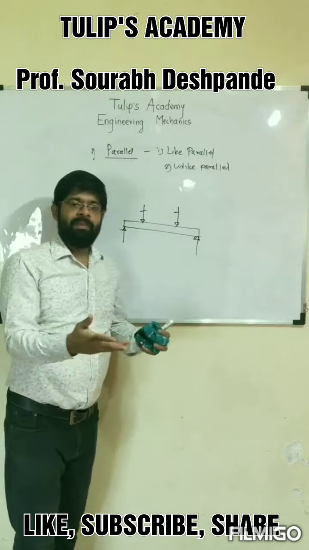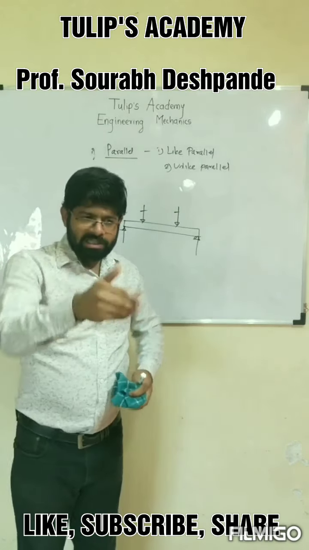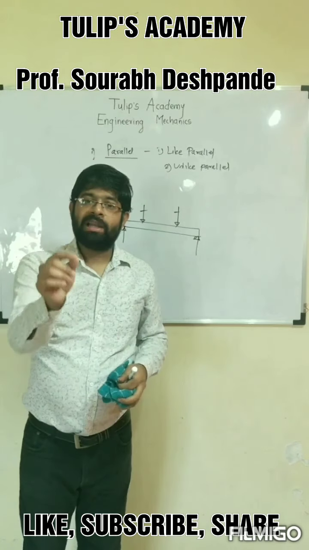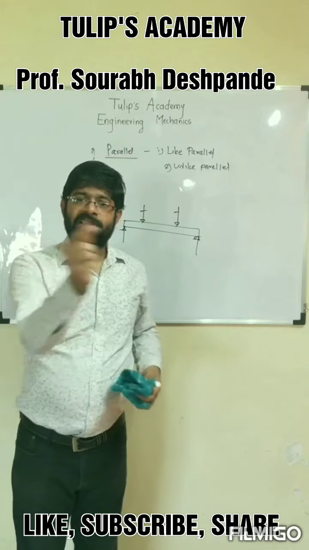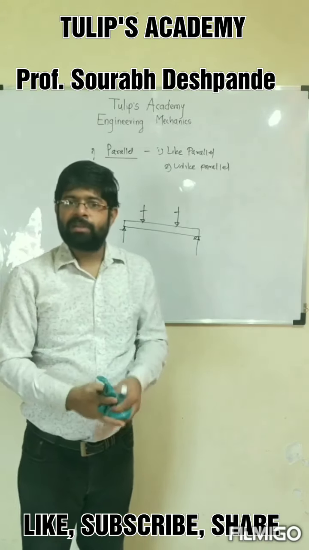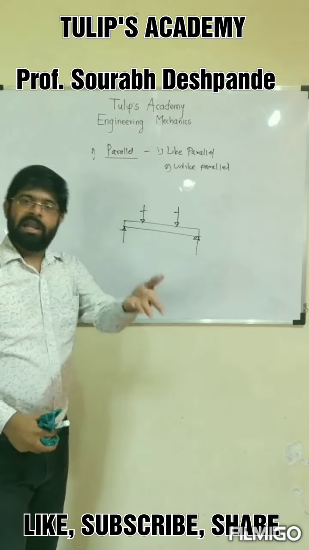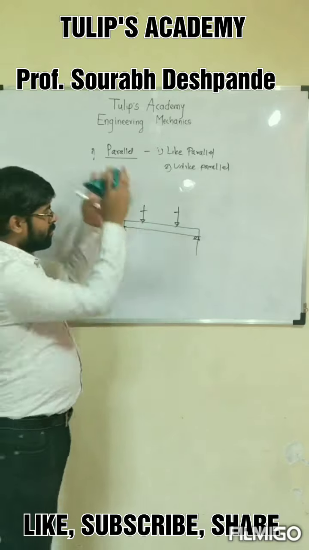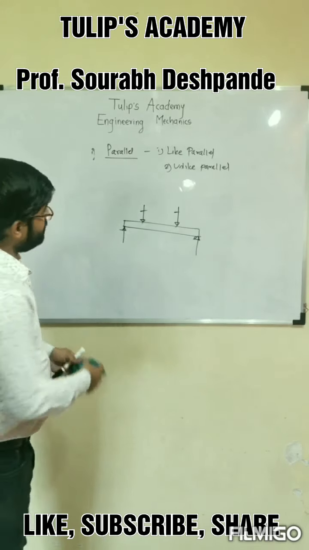So any system is a combination of individual systems. Please understand this. If you get a system of forces in front of you, and you have to analyze or recognize that system of forces, a system is not recognized by a single name or by an individual system. It's a combination of different systems. For example, this system is called a coplanar unlike parallel force system, because all the forces are in the same plane, as well as the lines of action are parallel but acting in different directions.